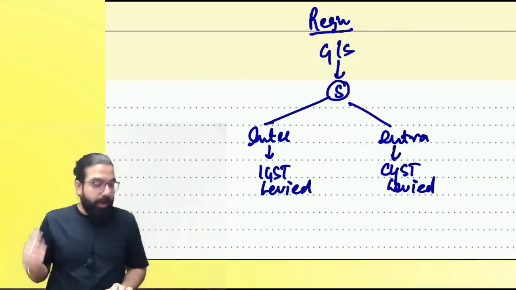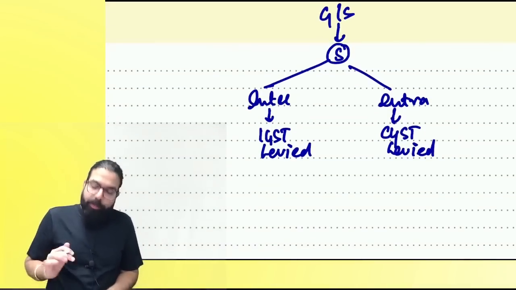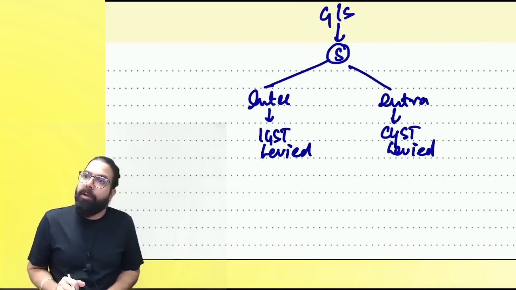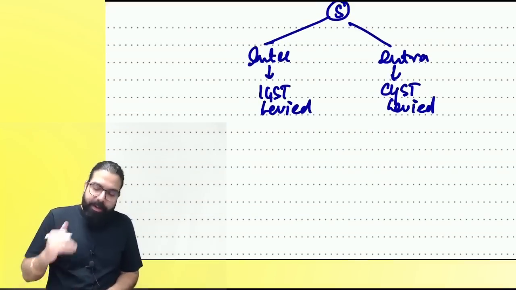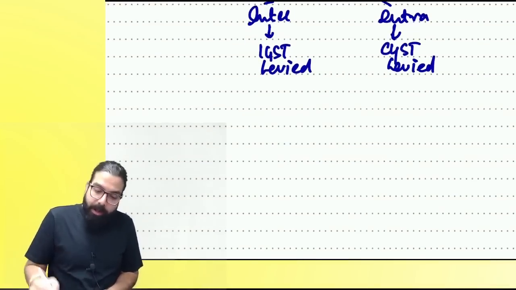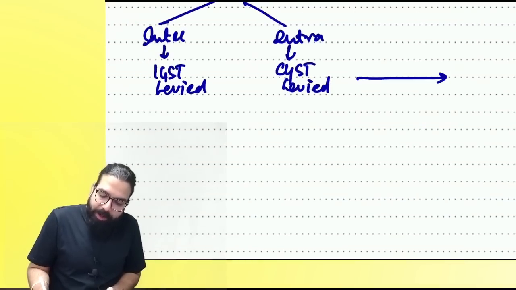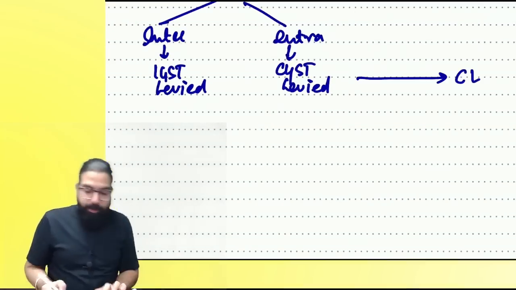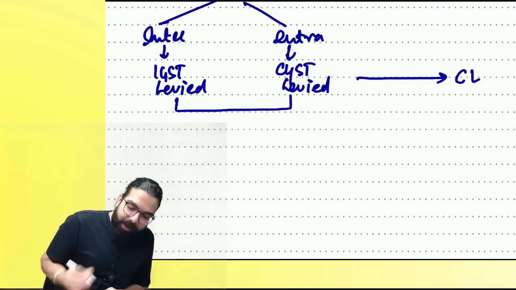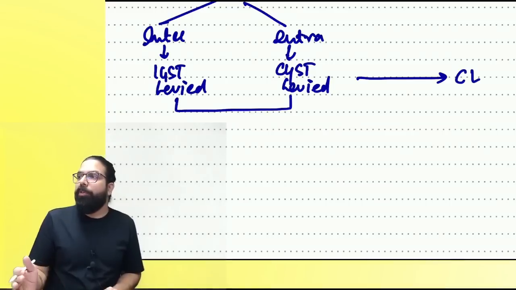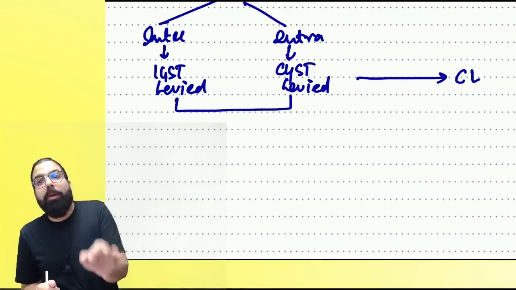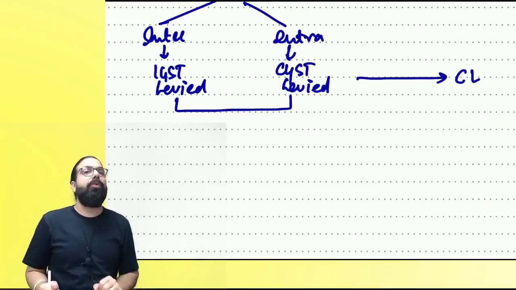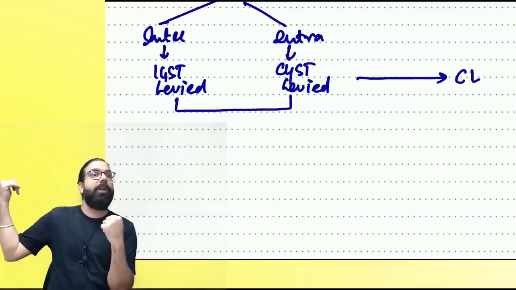Chalo, everyone over here now. Goods and service has to be supplied. Supply can be either inter or intra. Then what will happen? Interstate, IGST will be levied. Intrastate, CGST will be levied. Now, once GST was levied, some people asked for composition levy. The composition person has to pay on his own. Forget it. Now, if it is not composition, then what will you do? You'll have to collect GST and pay it to the government.